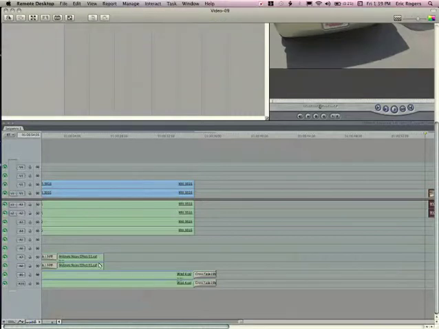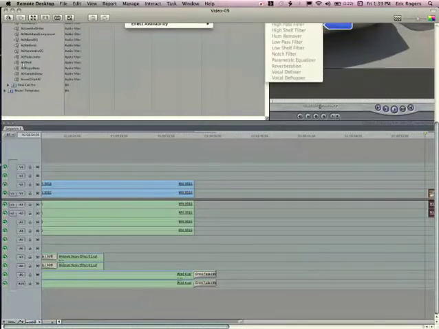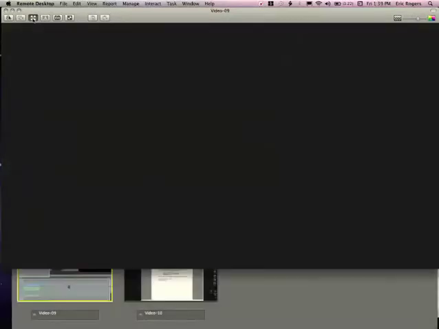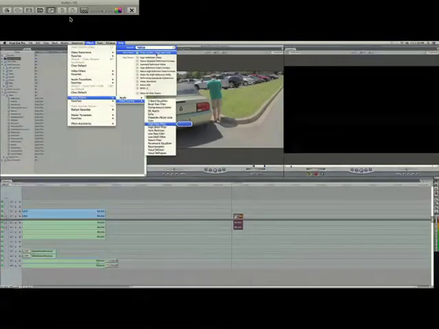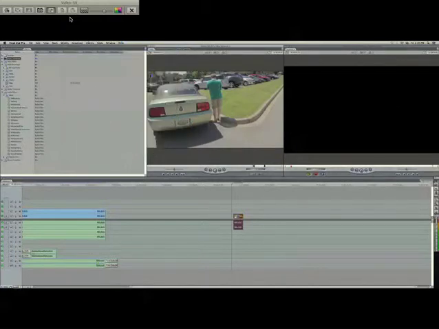So first, what you want to do is go to audio filters, and we want to find a high pass filter. Okay, there we go. So we want to add a high pass filter first.